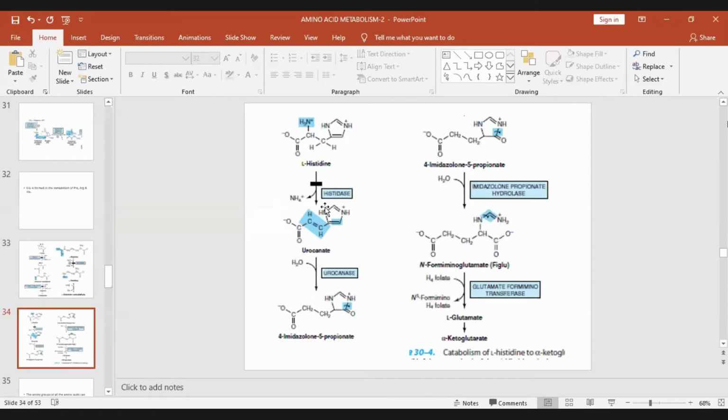Histidine, by histidase, is converted to urocanate. By urocanase, it is converted to 4-imidazolone-5-propionate, which is then acted upon by a hydrolase to form formimino-glutamate, or FIGLU, and this formimino group is taken by tetrahydrofolate to form glutamic acid. If there is deficiency of folate, this formimino-glutamate cannot be metabolized and it has to be excreted in the urine. So it becomes a test for diagnosis of folate deficiency. We give a histidine load, and if there is deficiency of folate, then formimino-glutamic acid will be excreted in urine. So that is the histidine load test.